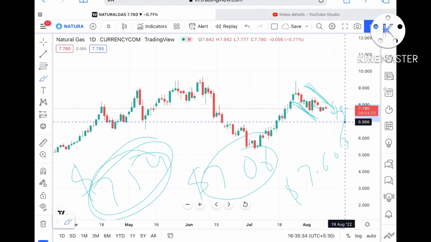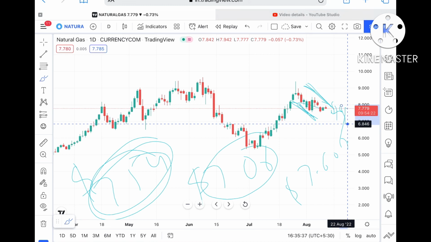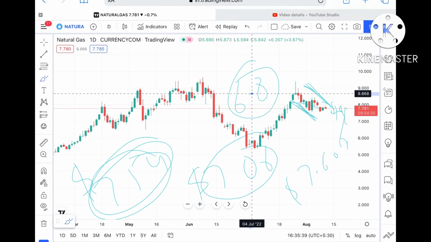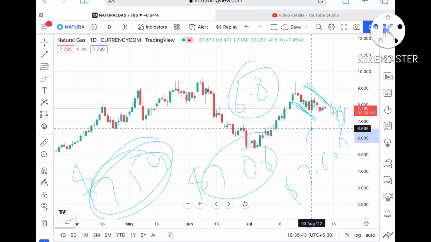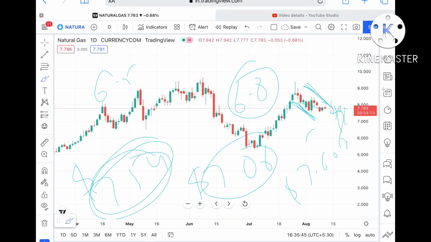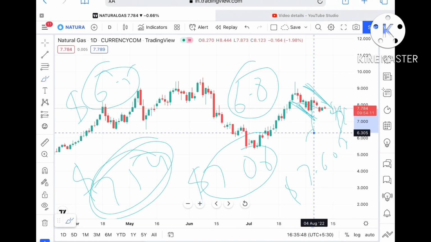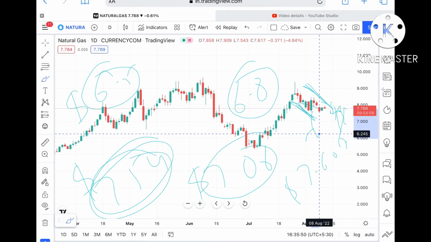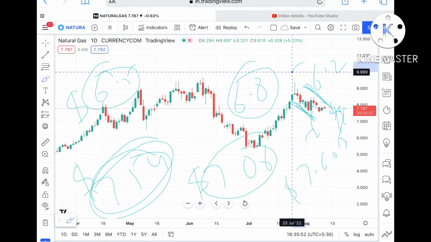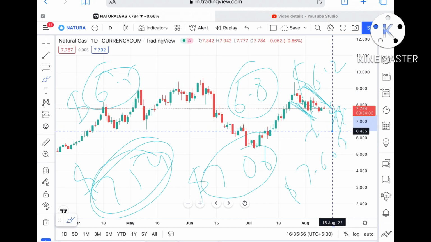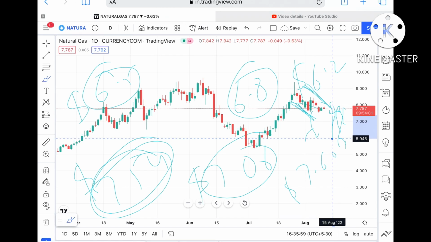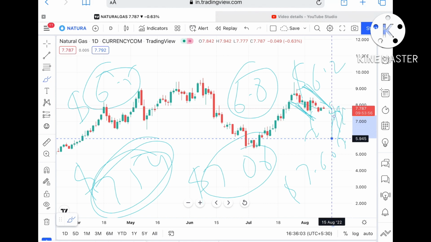Once the price falls below $7.06, it can touch $6.8. If the price falls below that level, it can touch $6.3. Before 6.3, we can see a strong support coming at around 6.5. If that level goes downside, then it can touch $6.3. And once it goes below 6.3, a strong support comes at around 5.9, so 5.9 is the support.